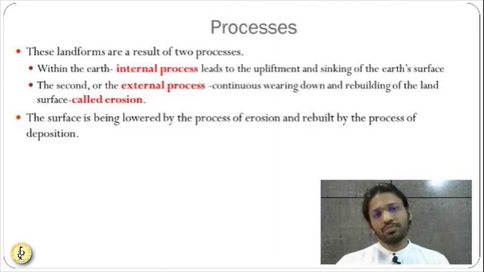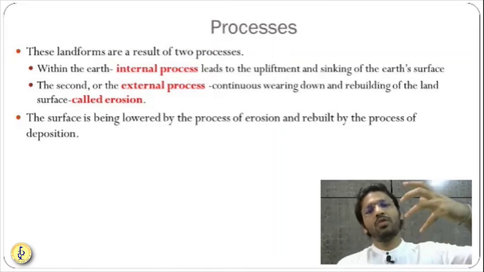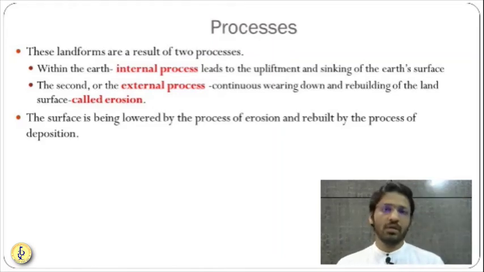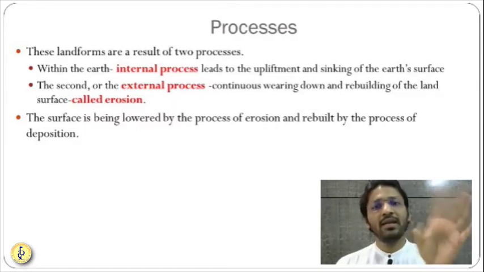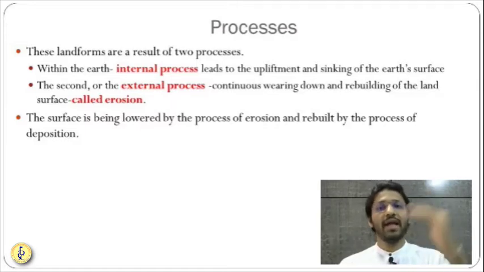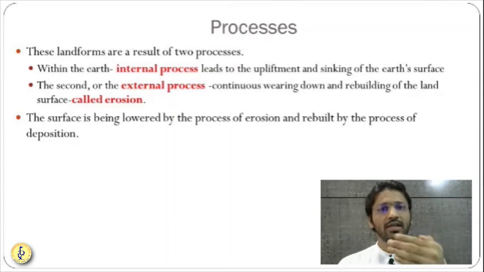For example, a big mountain like the Himalaya has been formed. The Himalaya has been formed because of the internal processes, because two plates are meeting each other. That's why the Himalayas are being formed. Now, once the Himalaya is formed, external processes like flowing water of the rivers from the Himalayas, blowing wind, heat from the sun will wear and tear this Himalayan mountain and its height will be reduced, or different types of shapes will be formed in the Himalayan mountains.